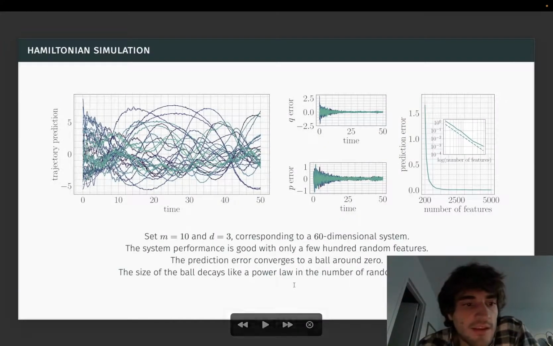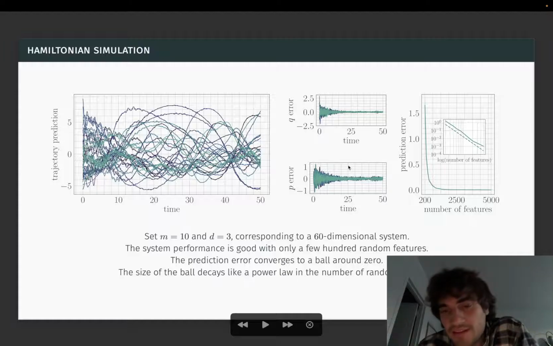And if we do this, I'm showing the results here. On the left, I'm showing the trajectory prediction for a 60-dimensional system with 10 particles in 3 dimensions. It's a bit hectic because it's hard to visualize in high dimensions, but we see basically a noisy trajectory at the start that converges to a smooth prediction. If we look at the error in the middle, we see that the error converges to a ball around 0, which is basically the epsilon from our proof, and it's exactly what we would expect.